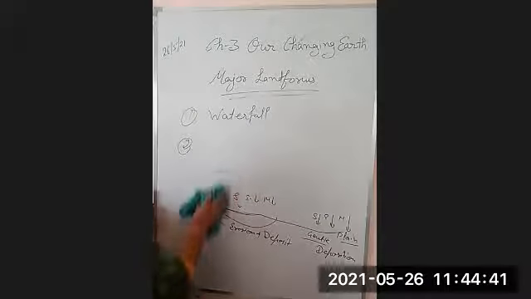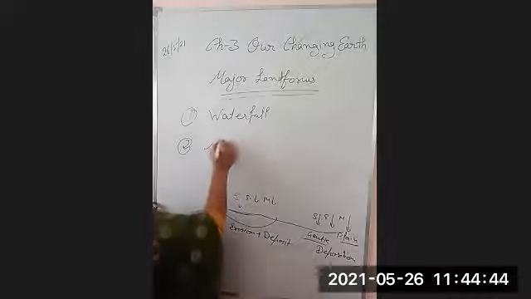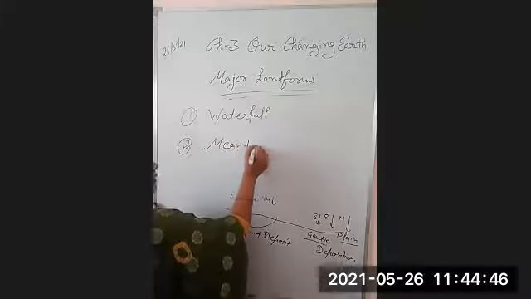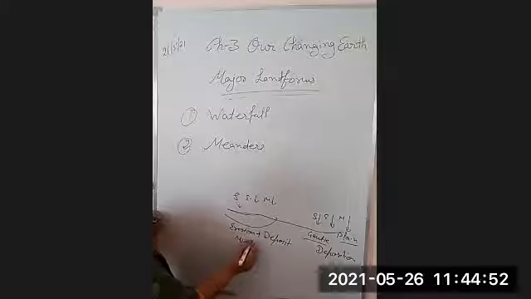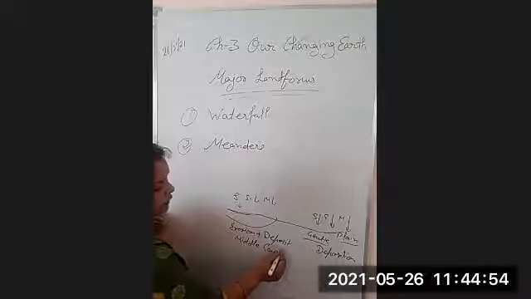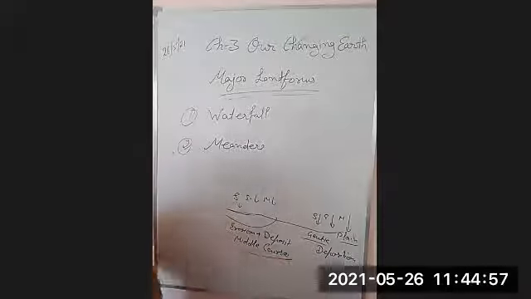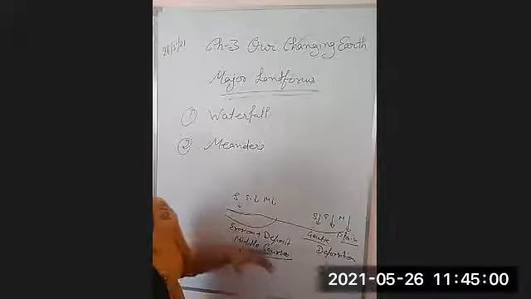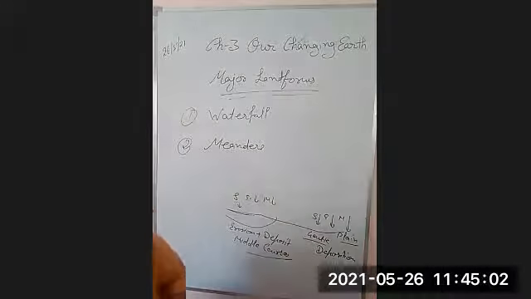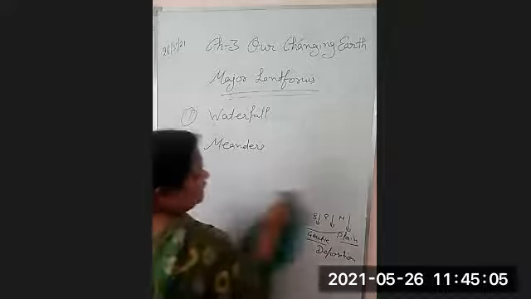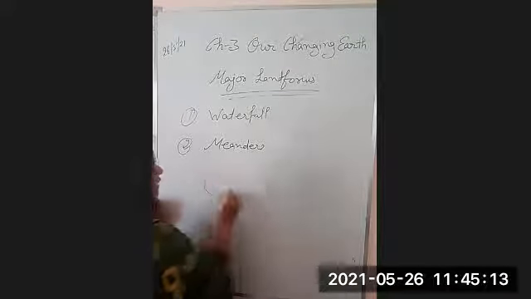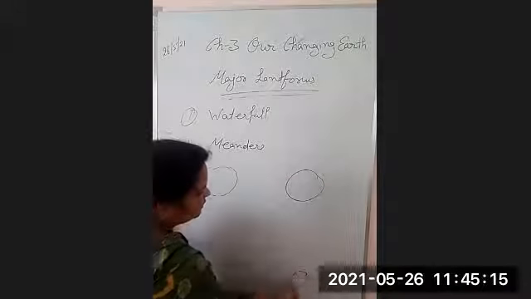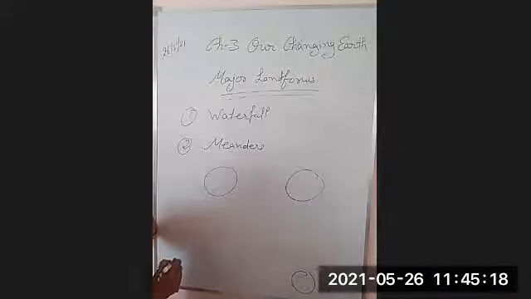After the waterfall, we are talking about the meanders. Meanders is a feature of the river in the middle course, like our age, where we have energy to erode or deposit also. Now, how are the meanders formed? When the river goes along its path, it is not a flat or straight path. There are some rocks in the path of the river.